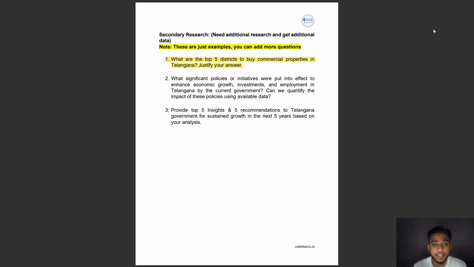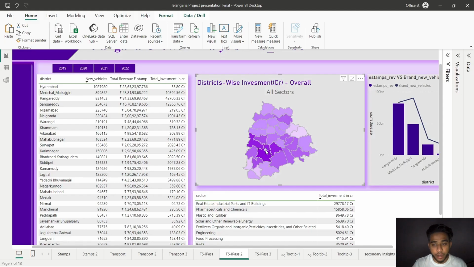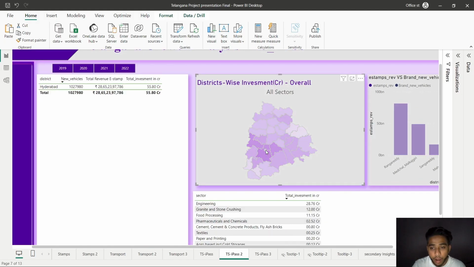Now let's see the secondary research. What are the top 5 districts to buy commercial properties in Telangana? As the capital and economic hub of Telangana, Hyderabad offers the most significant opportunities for commercial property investment.